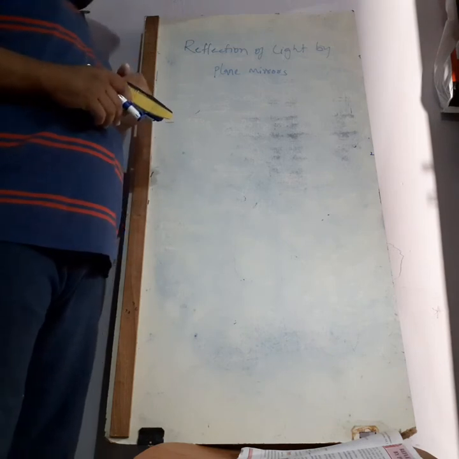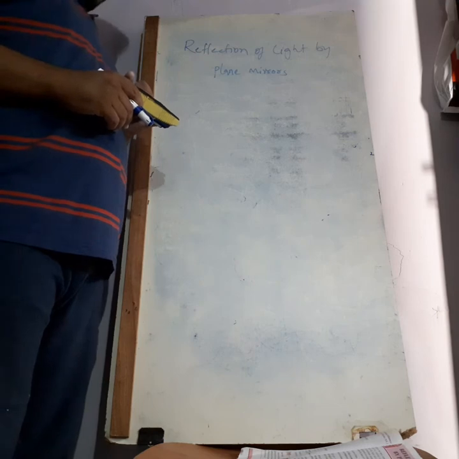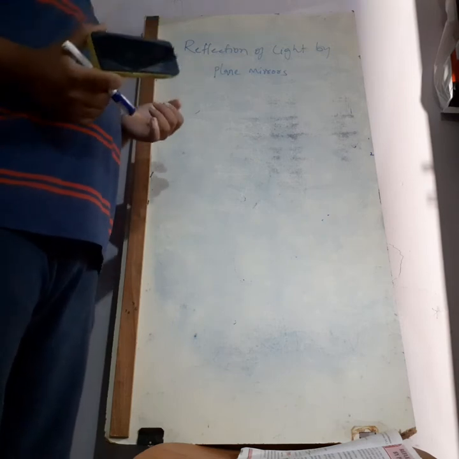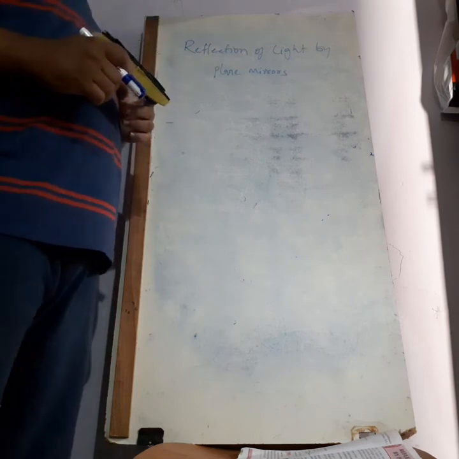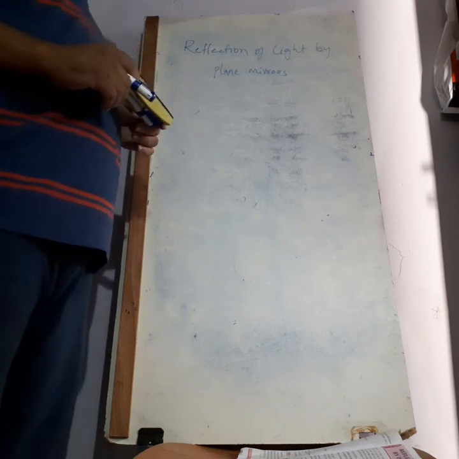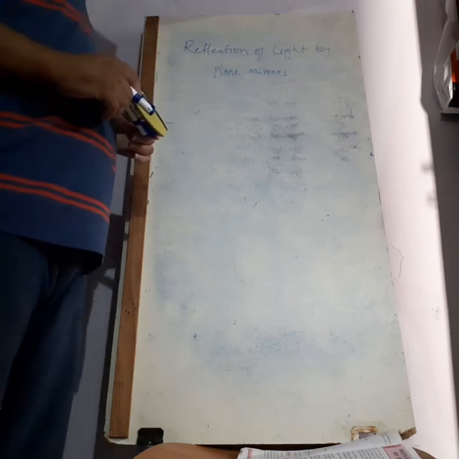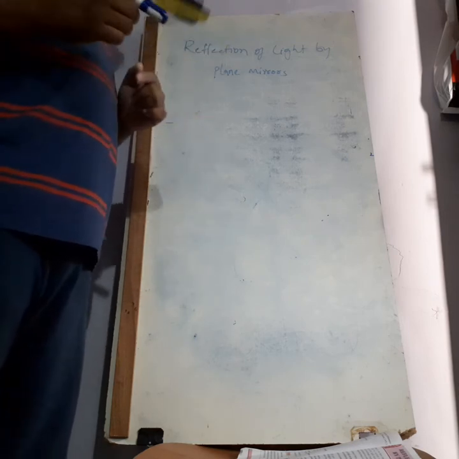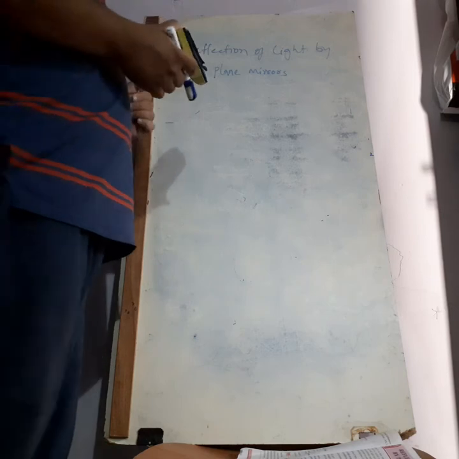We learned that when light gets reflected from a surface, the angle of reflection will be equal to the angle of incidence. Here we will try to prove with the help of activities that the angle of incidence is equal to the angle of reflection. In the same way, we have already seen that the incident ray, the normal at the point of incidence and the reflected ray all lie in the same plane. These are all things we have seen in the 7th class.